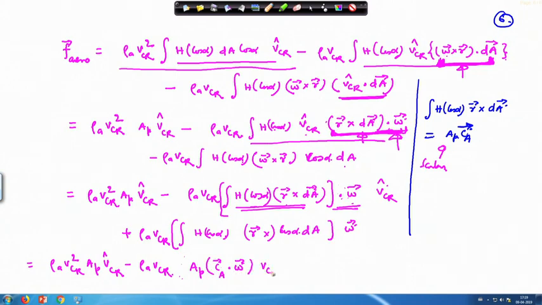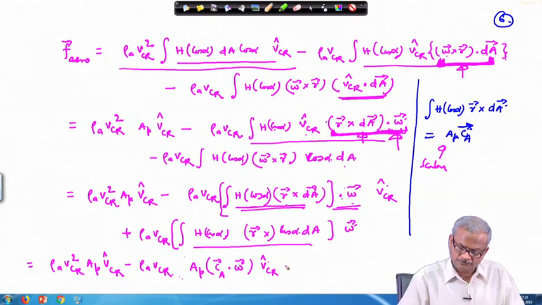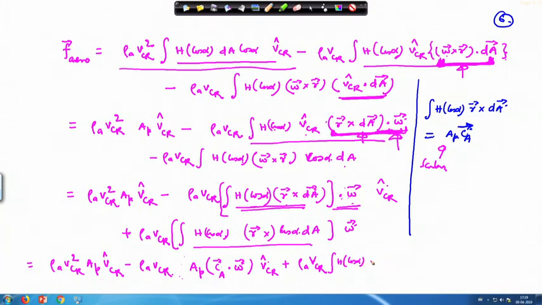So, these are together and then V c r cap, and plus then we have the quantity which is given here, R cross d a, and this will operate on omega, d a being a scalar here.